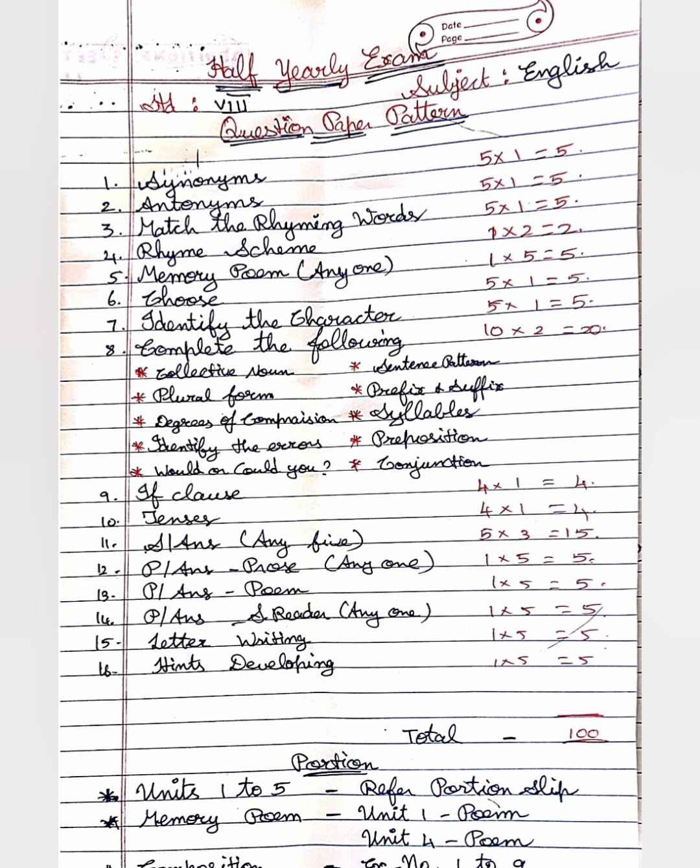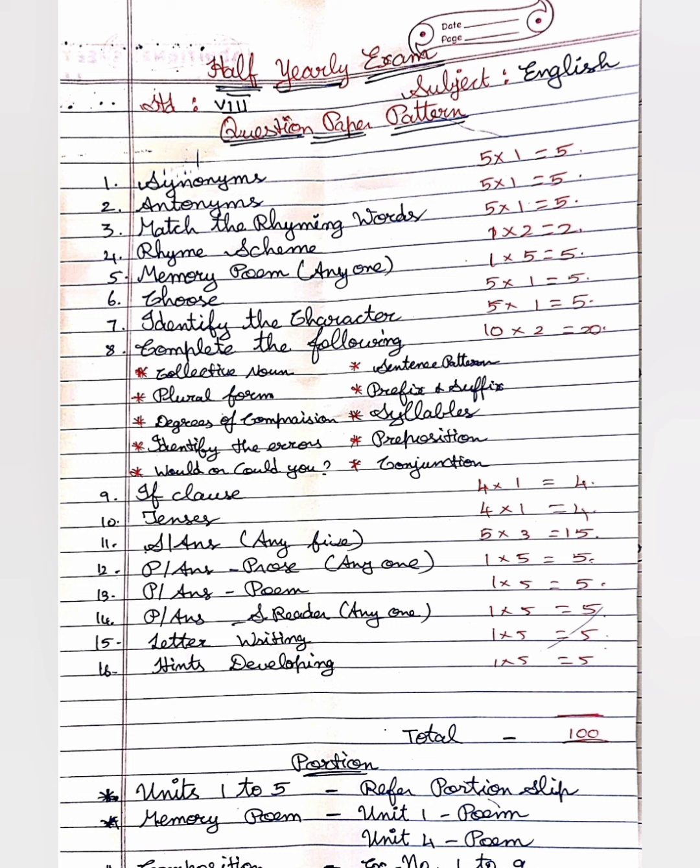Already I have sent the question paper pattern. Let us see once again. Synonyms, antonyms: read your glossary words and antonyms from your book exercises. And some of the exercises we shall see later briefly in this video. Rhyming words, rhyme scheme, memory poem. You have 2 poems, children. Options will be given. You can choose any one.